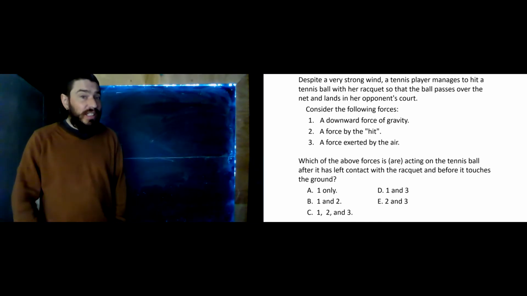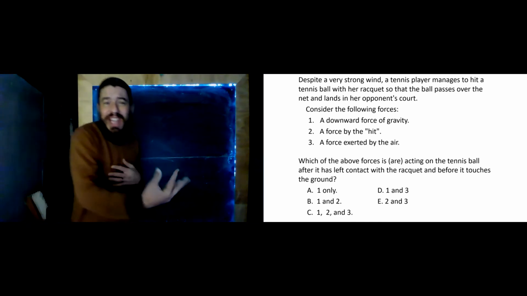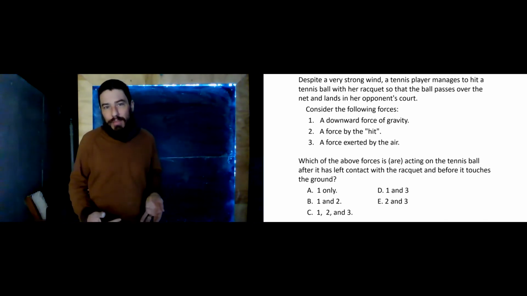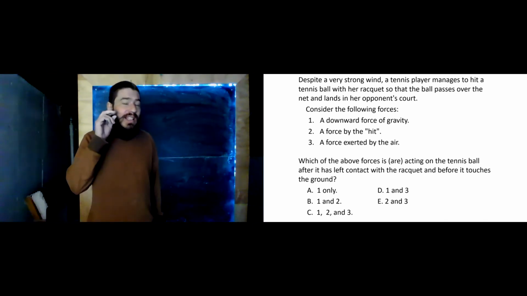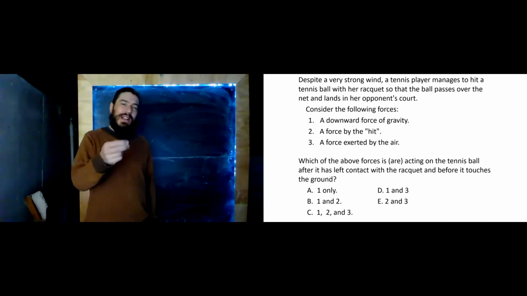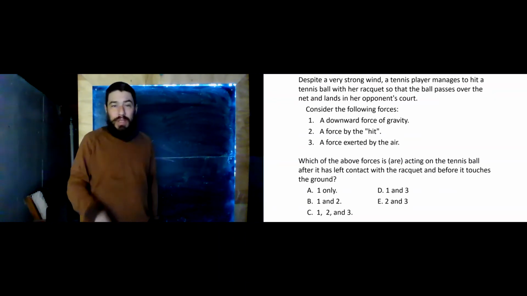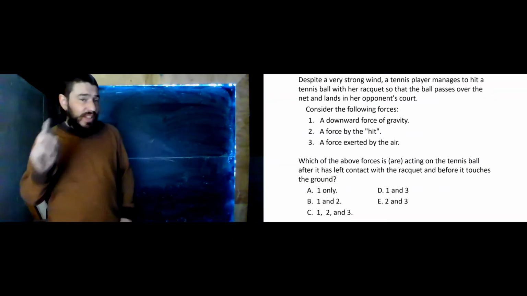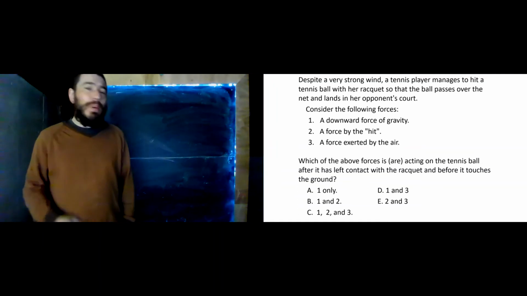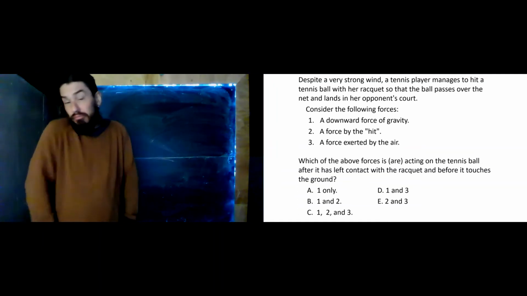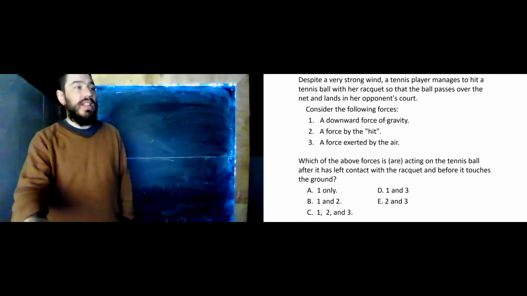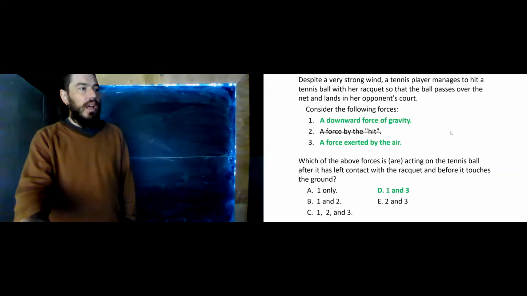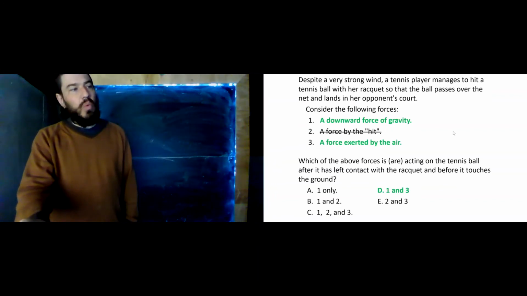And so, if it's a contact force, that force does not persist after the contact stops. And so the force of the hit exists only while the racket is in contact with the ball, but not after. So there is definitely no force of the hit. How about a force exerted by the air? You bet, that's definitely there. Our correct answer here is 1 and 3.